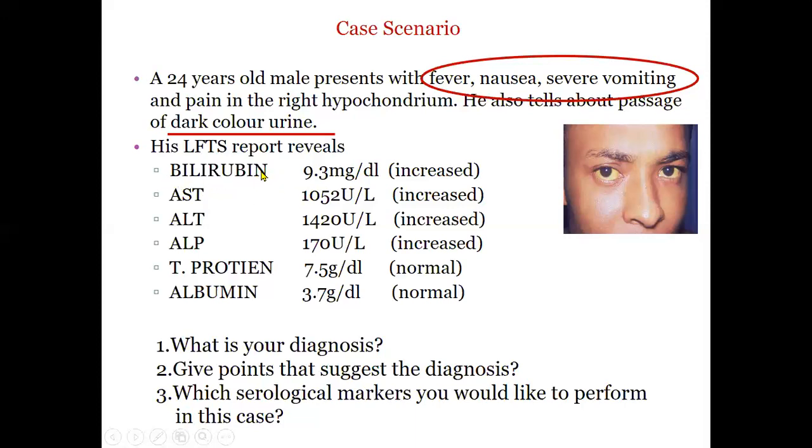And what the other fractions of bilirubin are, like conjugated and unconjugated, or direct and indirect. You must be able to differentiate between the two. In which condition unconjugated is raised, in which condition conjugated is raised. You must have this in your mind, and the normal values of these parameters must be in your mind, particularly related to the LFT, like bilirubin and these enzymes.